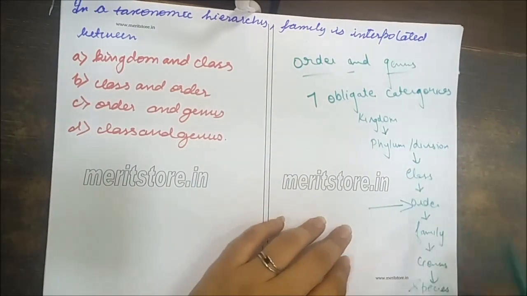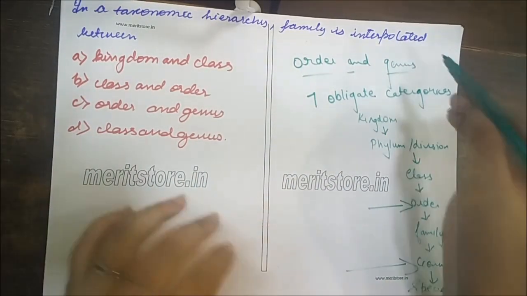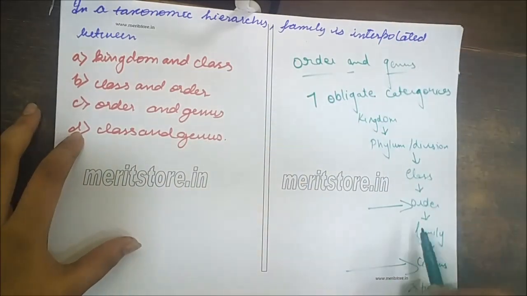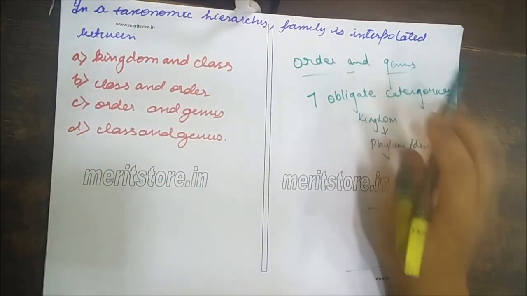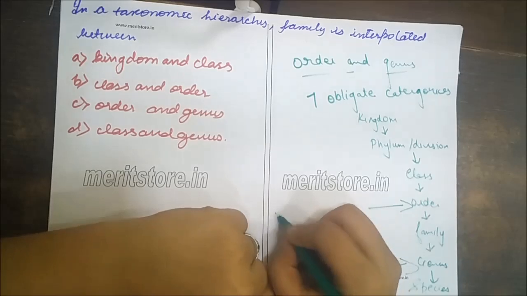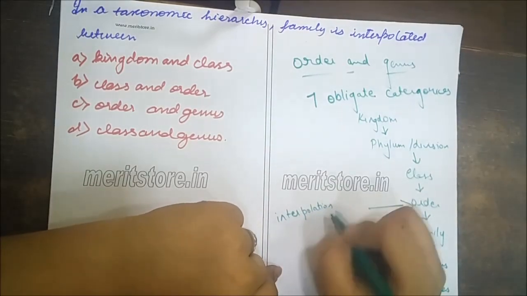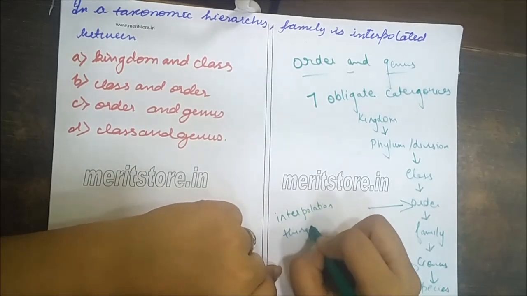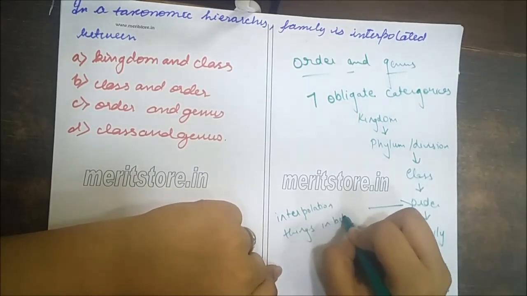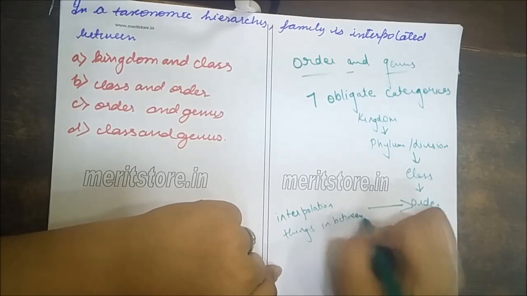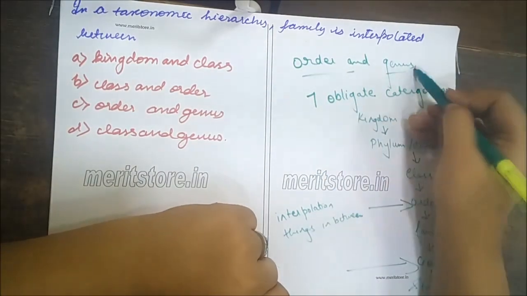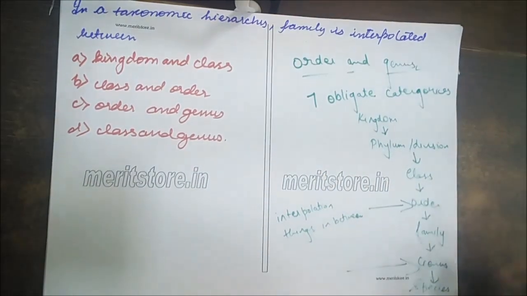Order, genus, interpolated between order and genus. Now let's know the meaning of interpolation. What is interpolation? Things in between of order and genus, and this is the right answer.